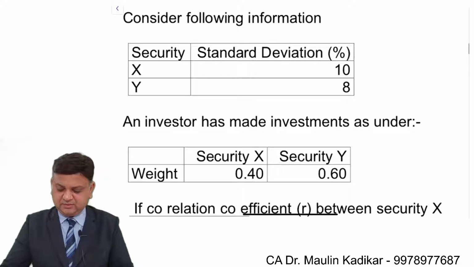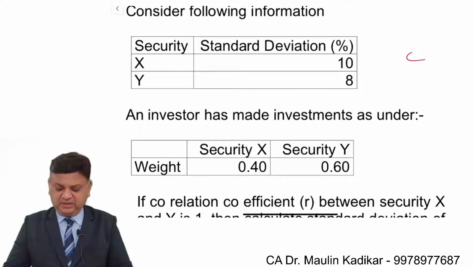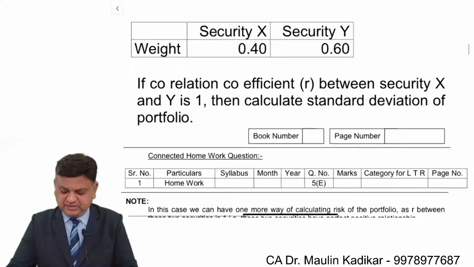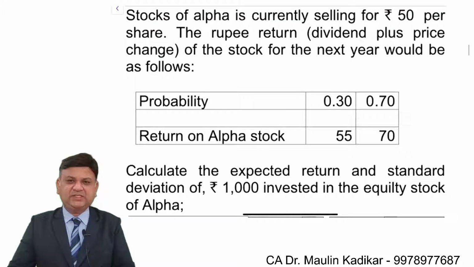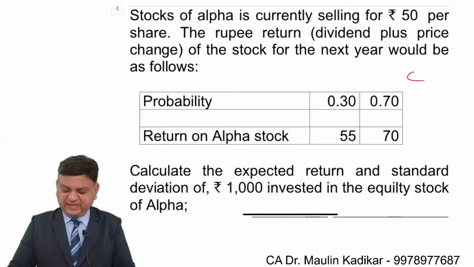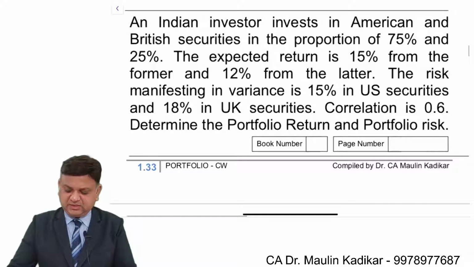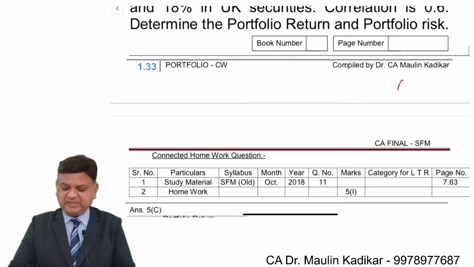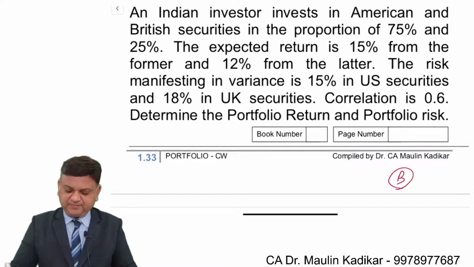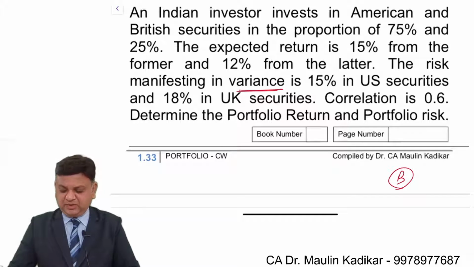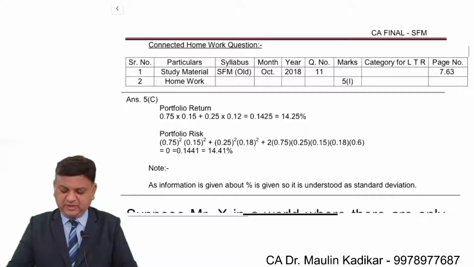This is just understanding that if the correlation coefficient is 1, then standard deviation is a simple weighted average. Calculation of the return is slightly important because the dividend and price change information is given. This is moderate because what happens at SEDA, we have been provided with the term variance, and over here the standard deviation is given. So they have taken later on the standard deviation in doing the answer.